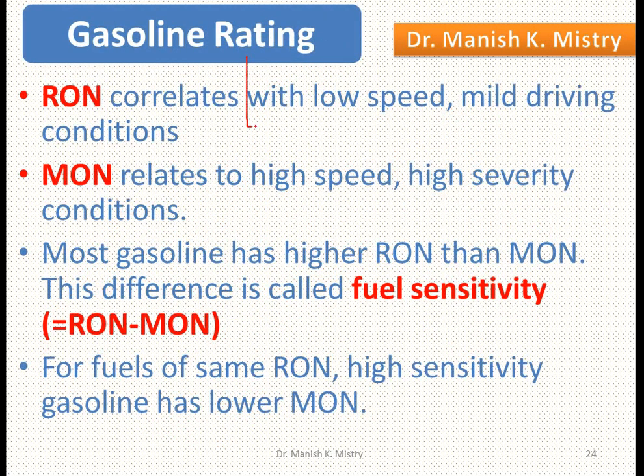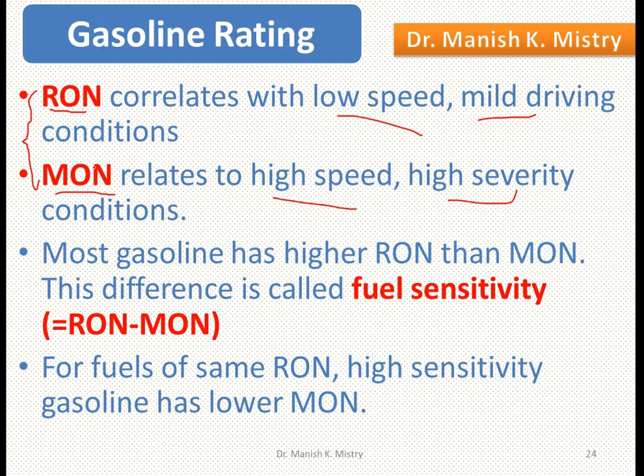During the distillation process, thermal cracking and catalytic cracking are used to increase the octane number of gasoline. Now, research octane number is related to low speed and mild driving conditions. Motor octane number is related to high speed and high severity conditions.